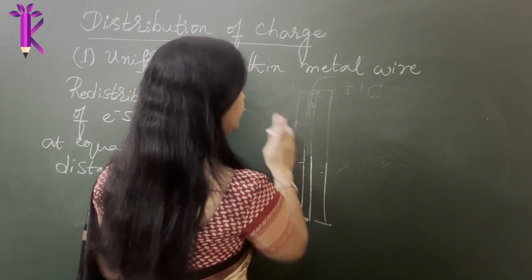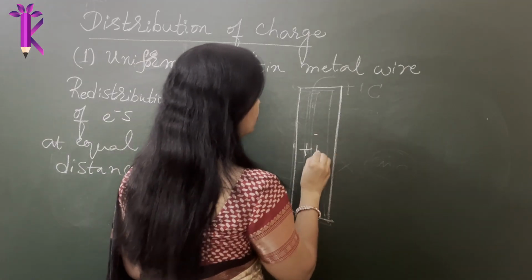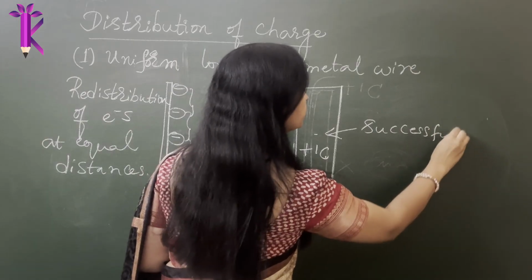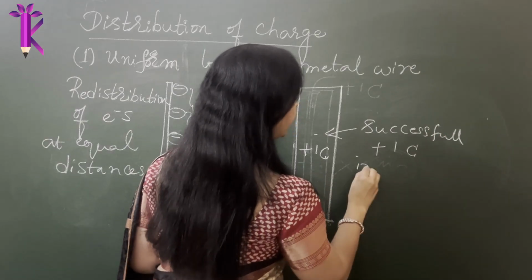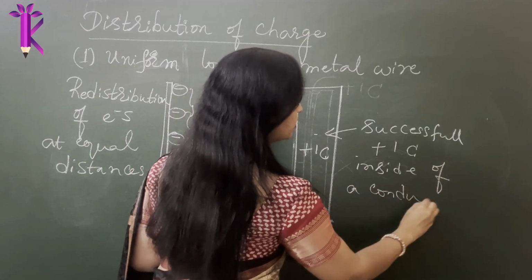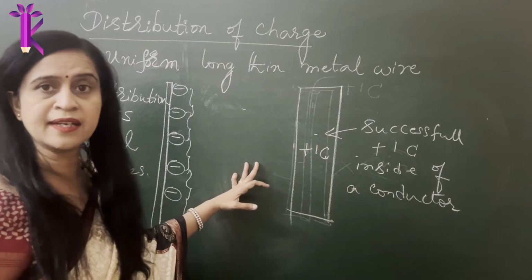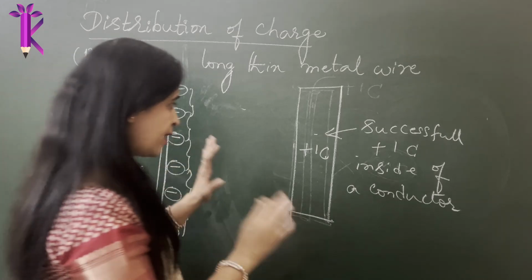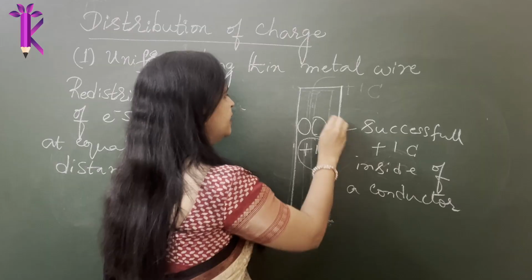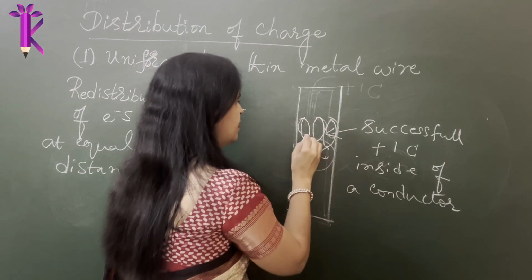But imagine in some case, if you are successful in placing +1 Coulomb charge inside of a conductor, what will happen? Does that mean you were successful in charging the conductor by just bringing a charge and placing it inside? We have already read this. Since this is a heavy charge and it is positively charged, there are atoms surrounding it. So there is distortion.